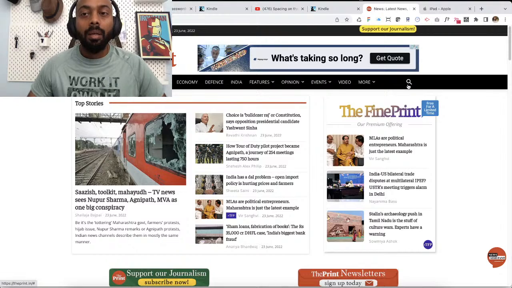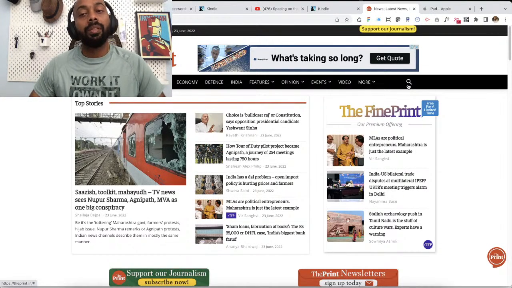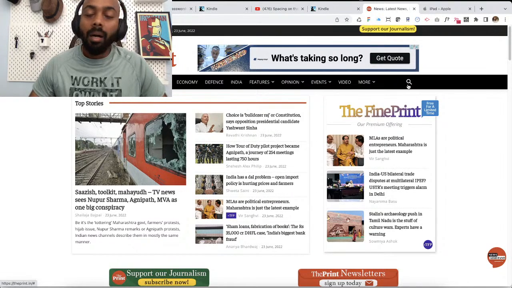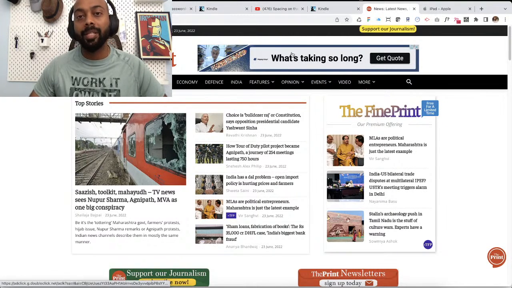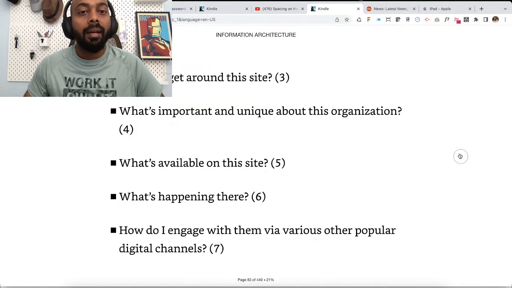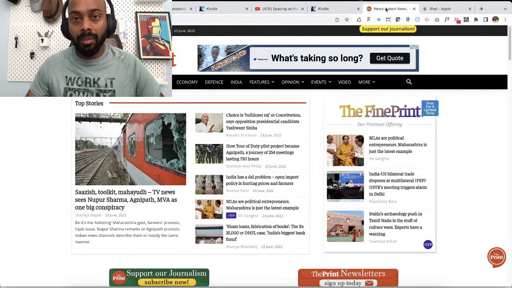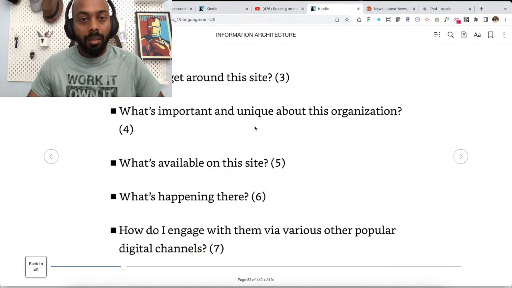Many times when the business knows that the feature is not very effective, they tend to not promote it in their site, basically. Right. So yeah, this is that. And how do I get around this site? Of course, this is the navigation.